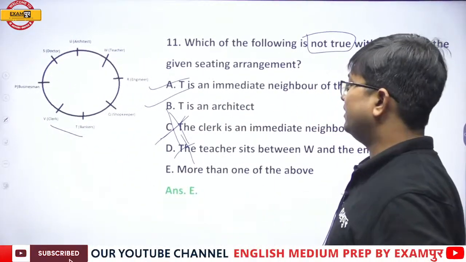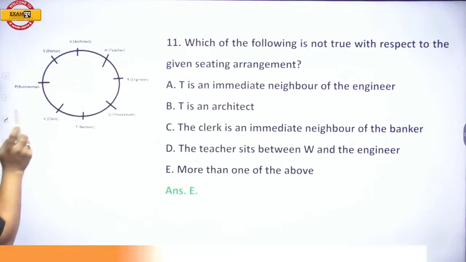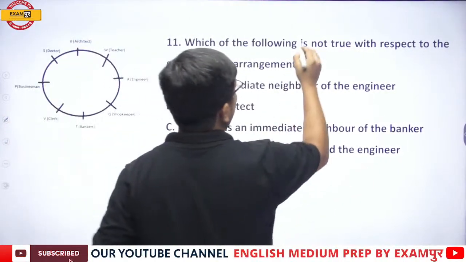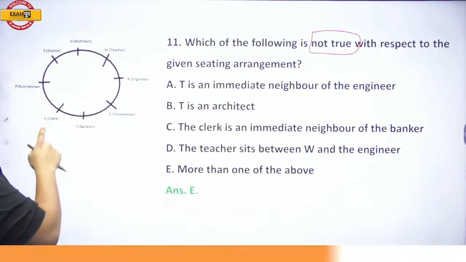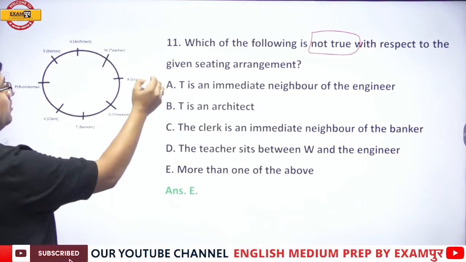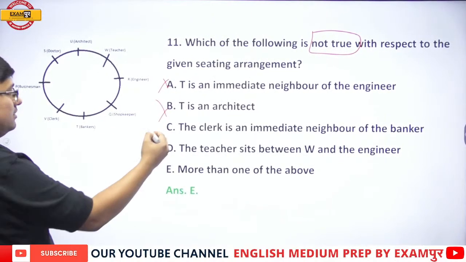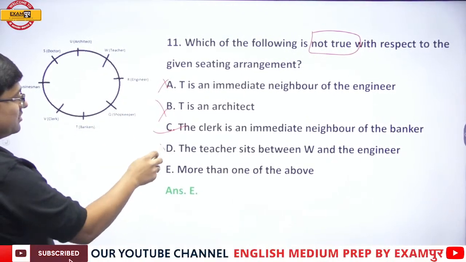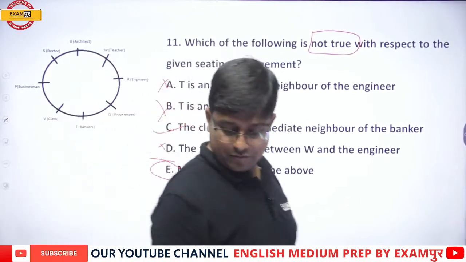Okay, fine. So basically, my dear students, please understand, which of the following is not true is asked. So T is an immediate neighbor of the engineer, yes or no? No. T is an architect, no. The clerk is a neighbor of banker, yes. The teacher sits between W and engineer, no. So that means three are incorrect, three are not true. Therefore, more than one of the above.